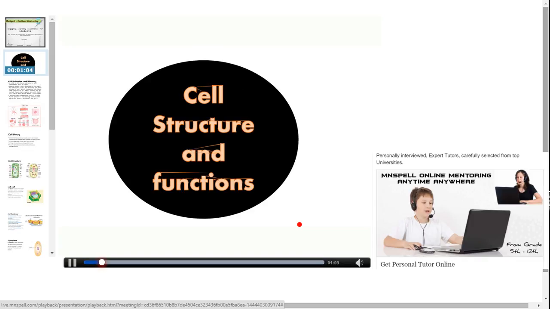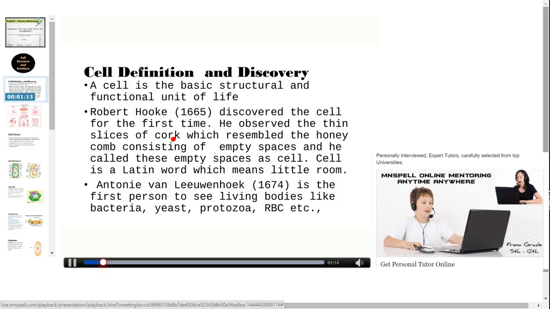Today I am going to take a demo on cell structure and functions. Let us start with cell definition and discovery. Cell is the basic structural and functional unit of life. Cell is the smallest unit that can perform life functions. All living organisms, whether they are unicellular or multicellular, are made up of cells.